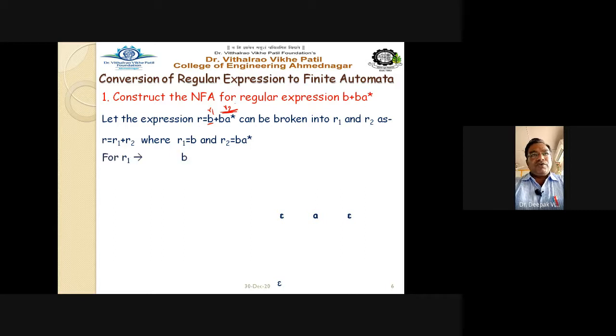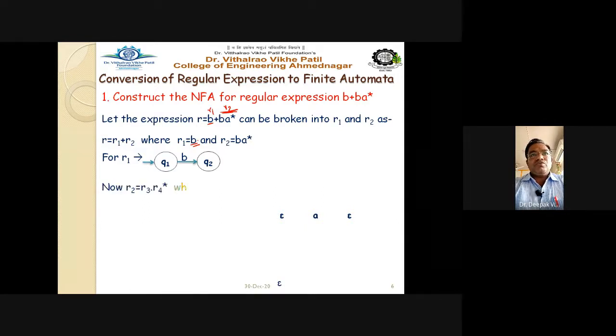So for r1, you have b. For b, you can easily draw the automata diagram. How to draw the automata for b? This is the way. You take the state q1, with a transition to q2 on the input symbol b. This is a simple transition for b.